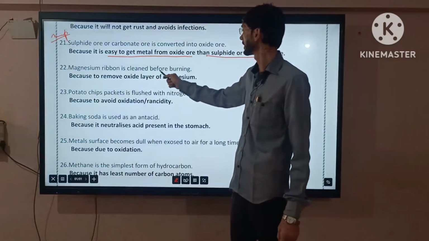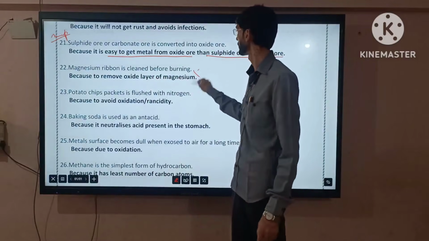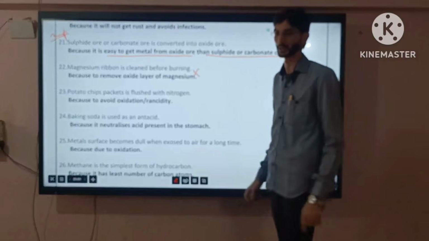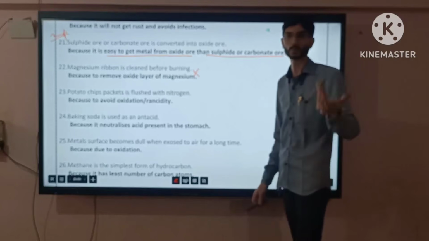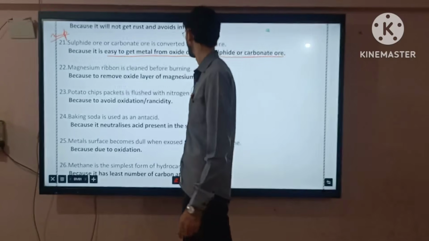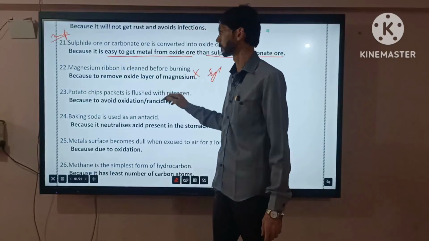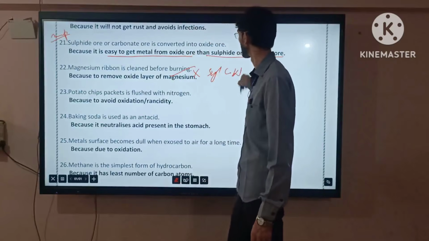Magnesium ribbon is cleaned before burning it. We have done this already in the first chapter. Why should magnesium ribbon be cleaned before burning it? Okay, in our syllabus, just go through it. Classwork, you refer to it for this.